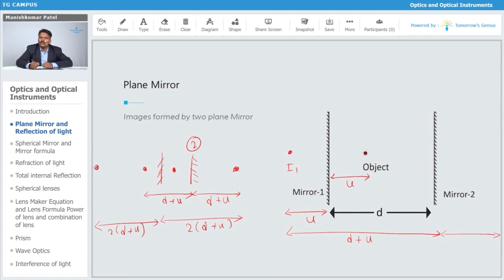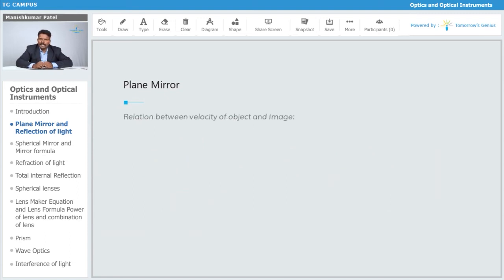So this process goes on continuously, and that is how we can say that an infinite number of images are going to form. Similarly you can show it for the second mirror also, so that there are n number of images getting formed. So this is what we can say about the plane mirror.